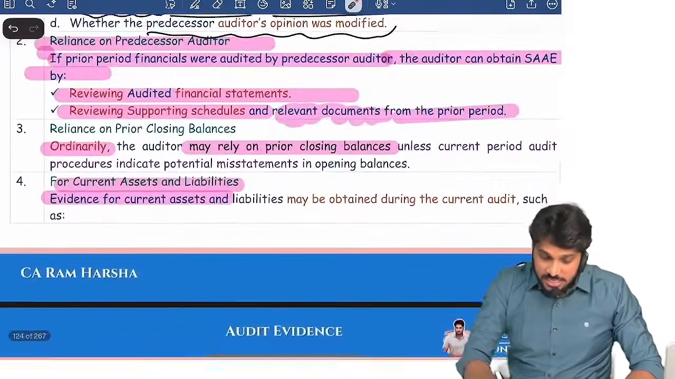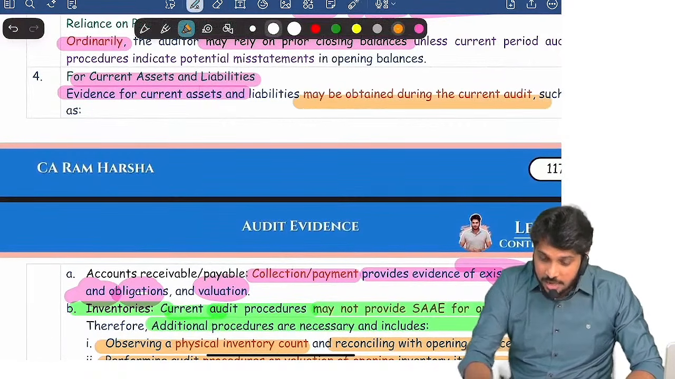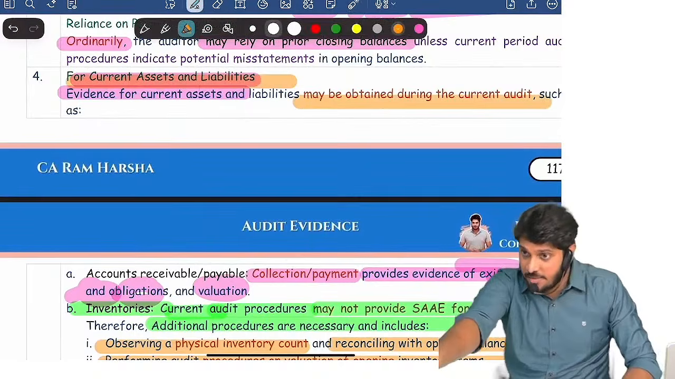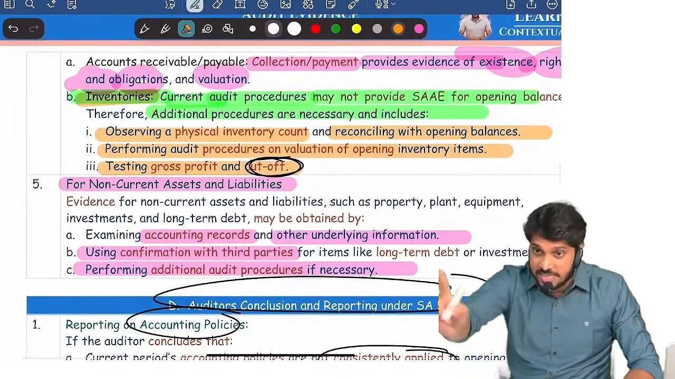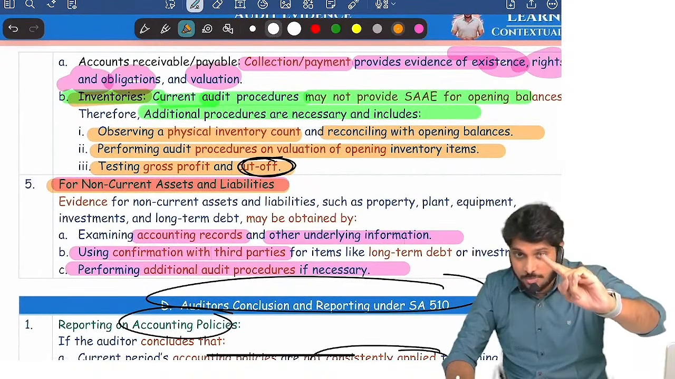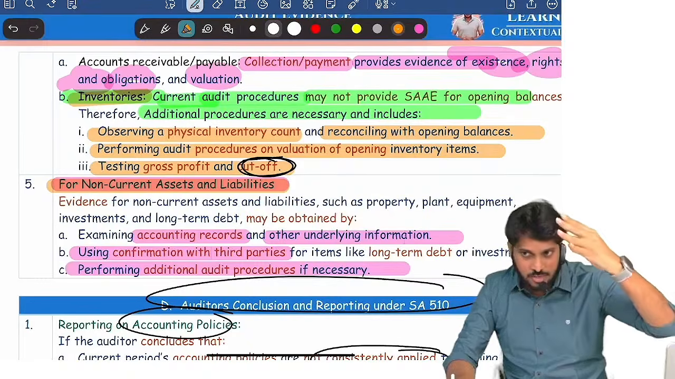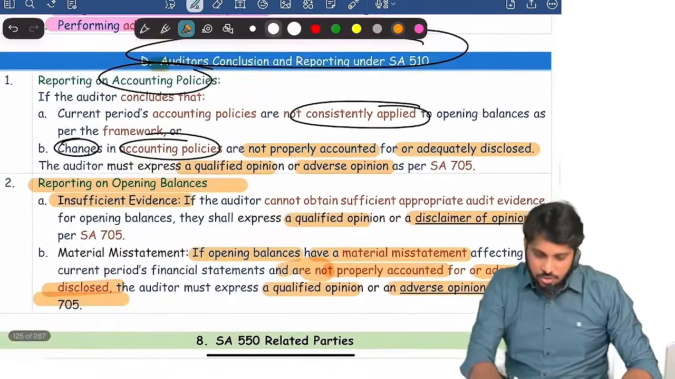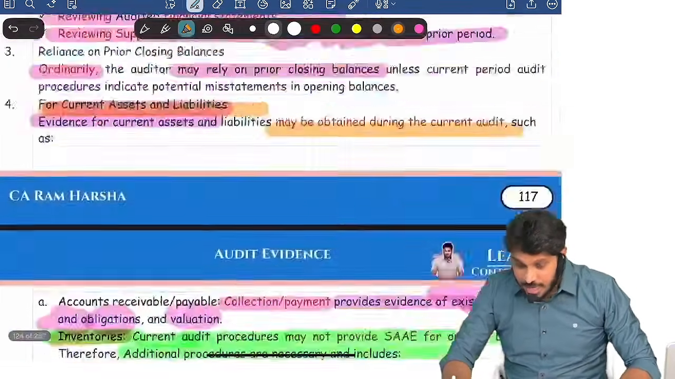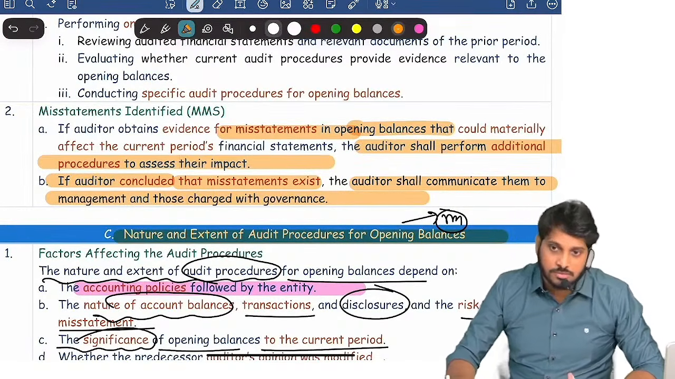In this nature and extent, they may specifically ask you how the auditor can obtain evidence regarding current assets and liabilities, how the auditor can get evidence regarding inventory, how the auditor can get evidence regarding non-current assets and non-current liabilities. 2 marks they can ask you, a 6 marks question or a 5 marks question they can ask you like this. Conclusion and reporting they can ask you. Nature and extent of audit procedure they can ask you. Are you clear? That's it.